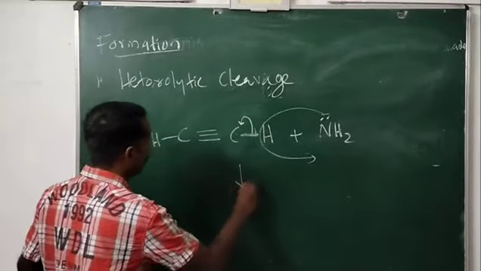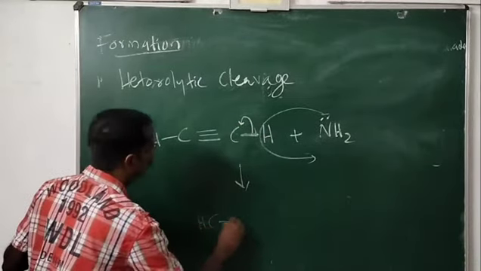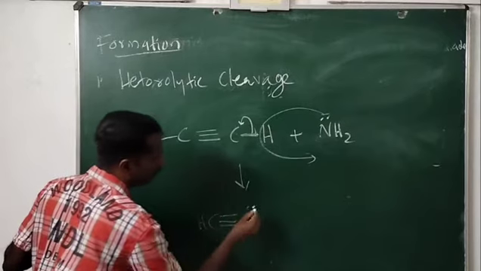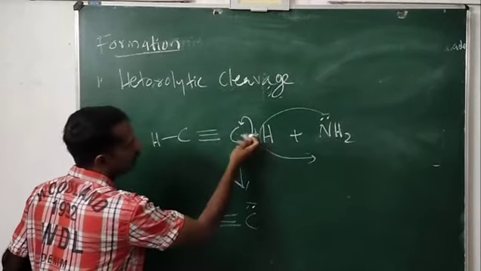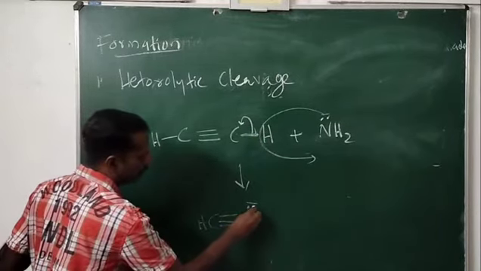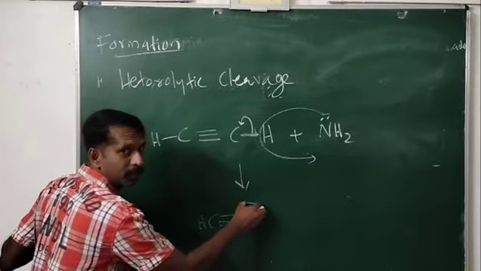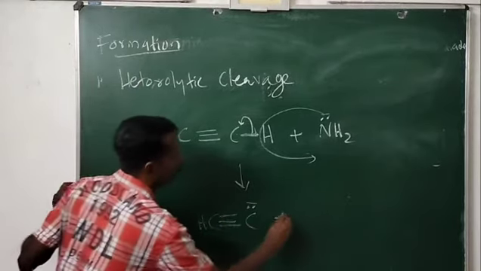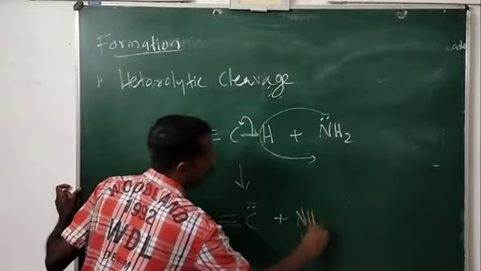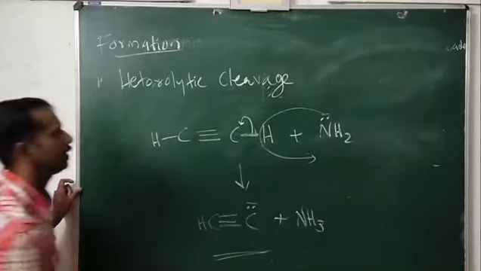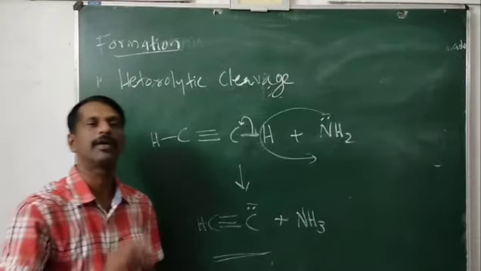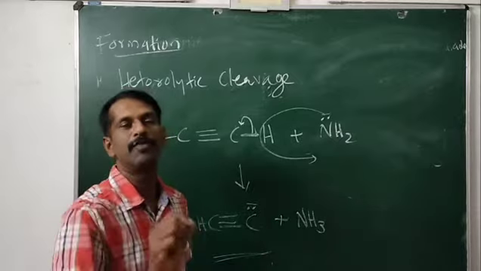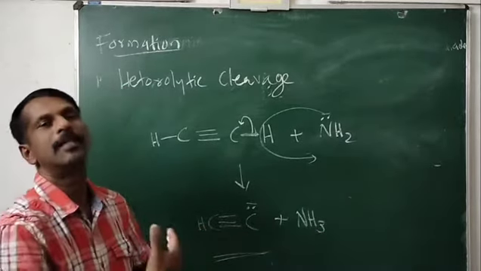So we get CH triple bond C with a pair of electrons and a negative charge, plus NH2 minus changes into NH3. This is the first method, by the heterolytic cleavage of a carbon sigma bond in which the carbon atom takes the bond pair of electrons.